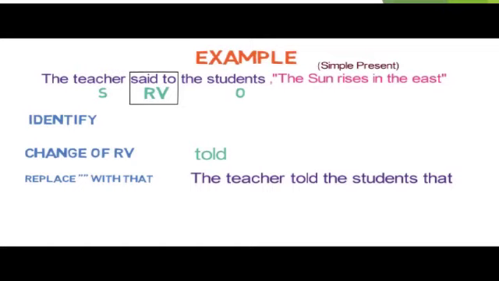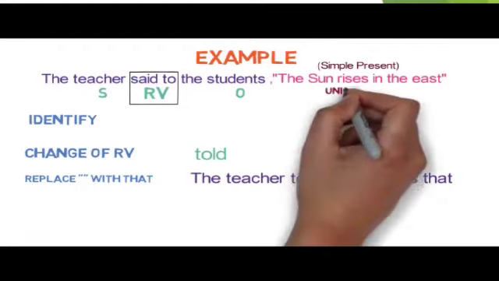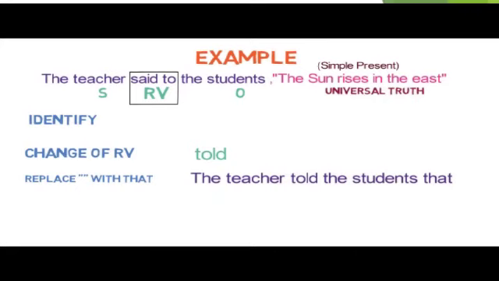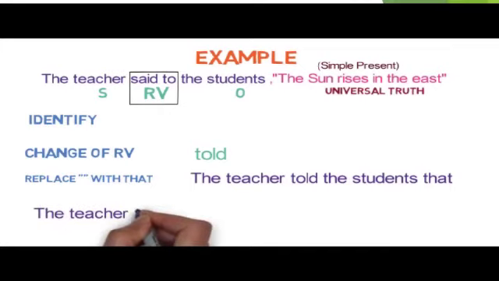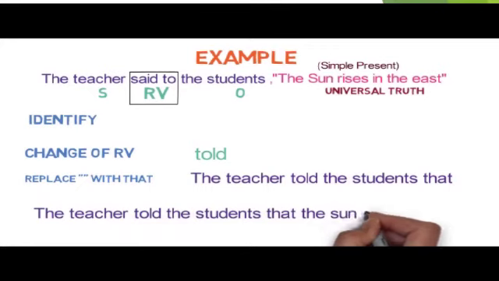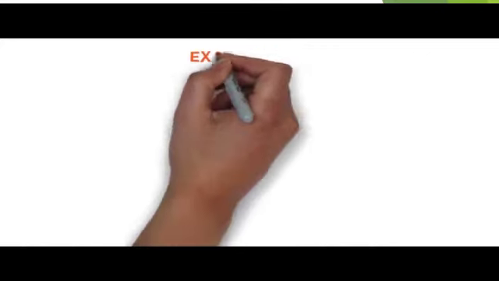Now the fifth step is change of tense. Here the tense is in simple present, but the sentence "the sun rises in the east" is a universal truth. So there will not be any change in tense. And the sixth step, change in time denoting words. As there are no such words, this change won't come. So the final sentence in the indirect speech is: The teacher told the students that the sun rises in the east.